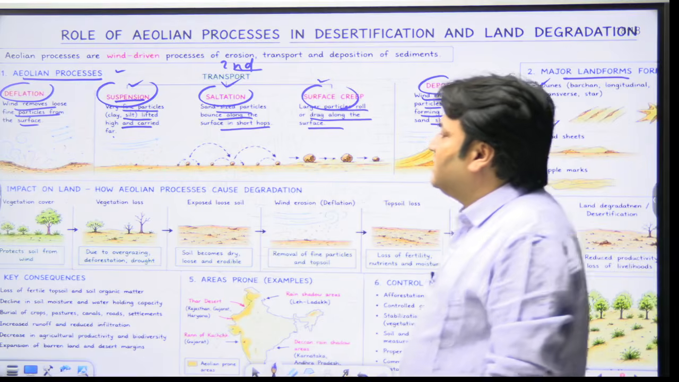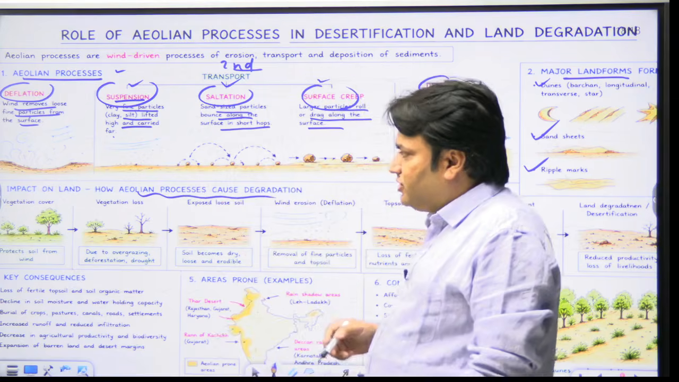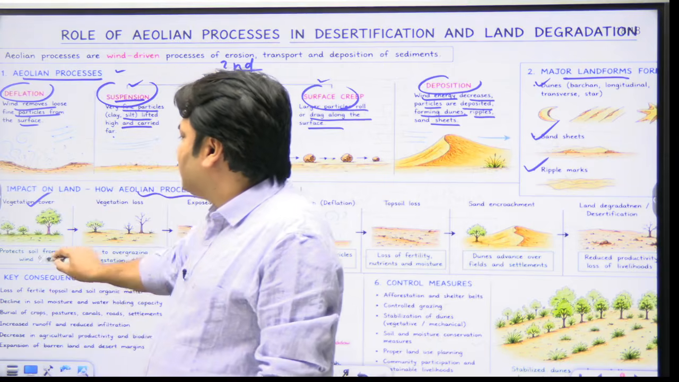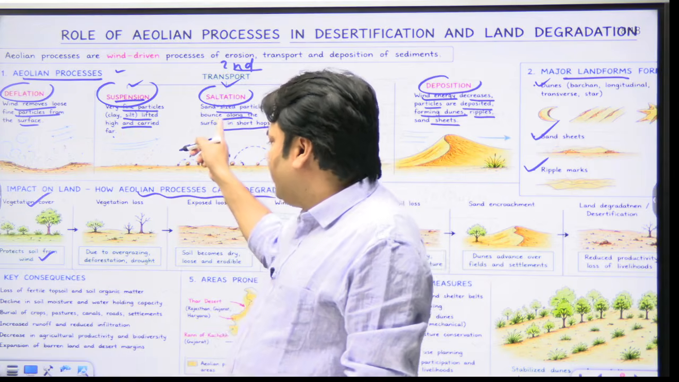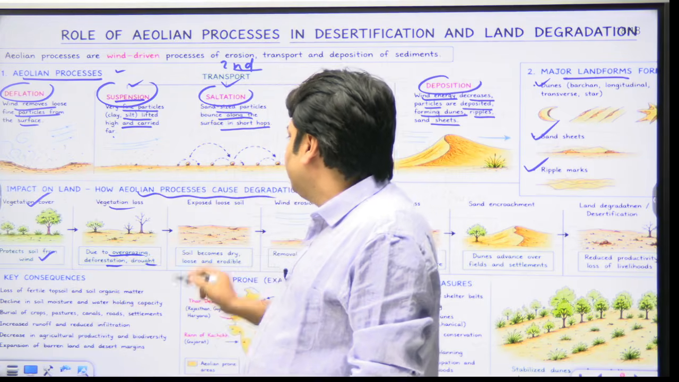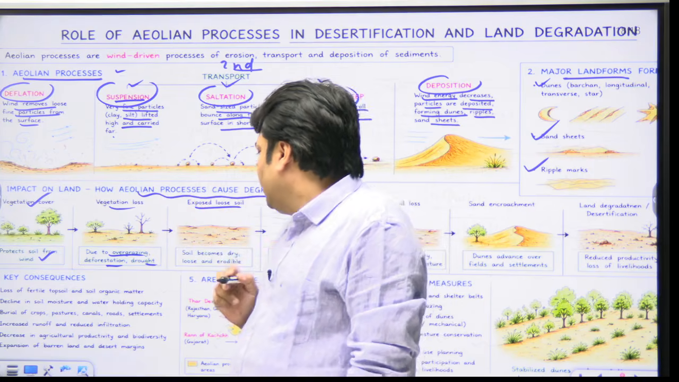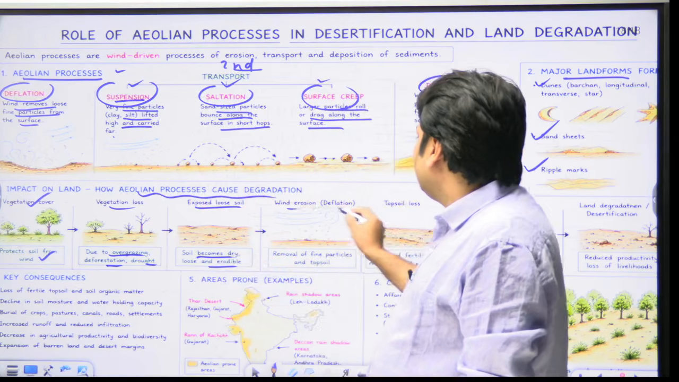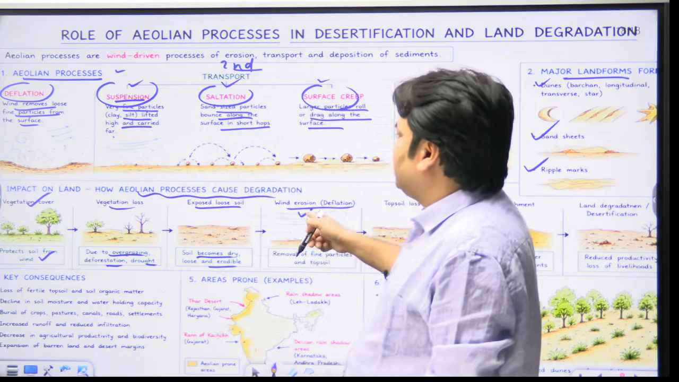Okay. Now, what is the impact on land? How do Aeolian processes cause degradation? So, vegetation cover does what? Vegetation cover protects soil from wind. But what will happen as a result? Vegetation loss due to overgrazing, deforestation, drought. And when there is vegetation loss, what will happen? Exposed loose soil. Soil becomes dry, loose and erodible. So here the role of wind erosion comes, deflation comes. The role of Aeolian process starts from here.